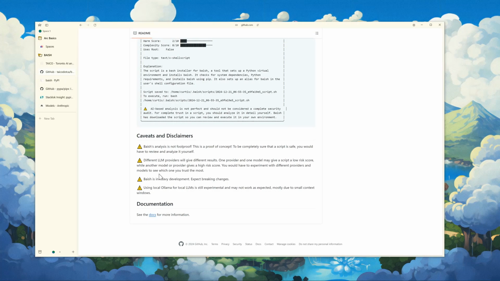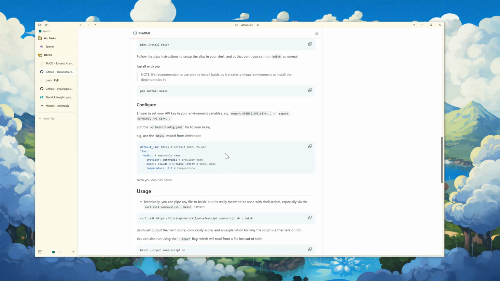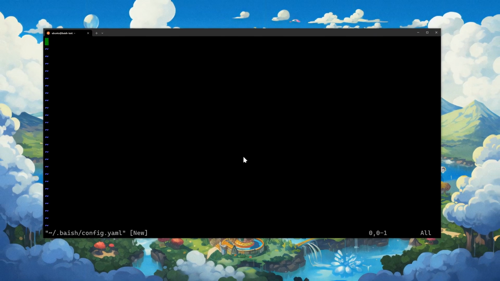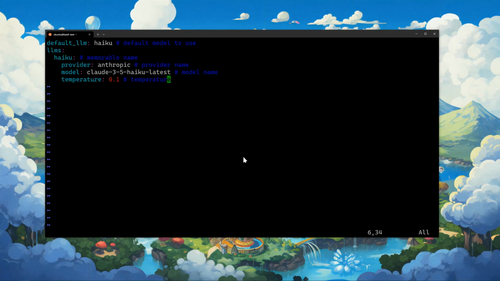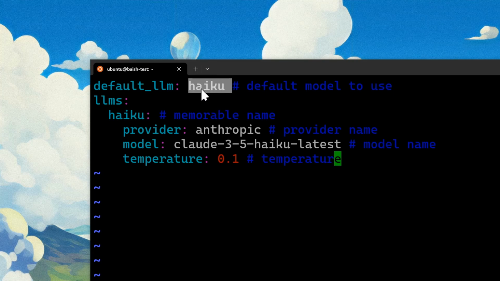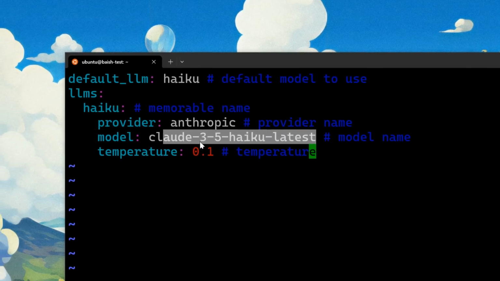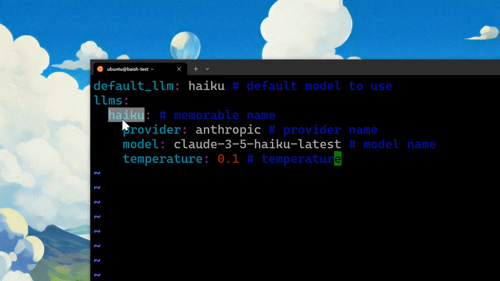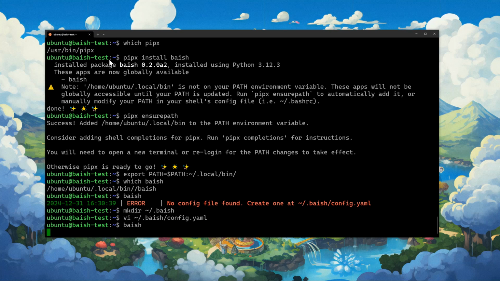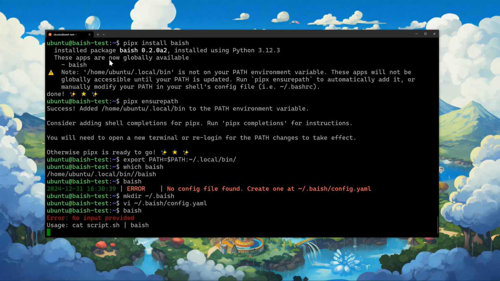and then I'm just going to hop back over to our installation instructions, and grab this configuration, and insert that. So we're going to use Anthropic. We're going to use their Haiku latest model. We've given it a nice name called Haiku, and we're saying this is our default LLM. So if I run baish again, it shouldn't give us an error about a config file, just that no input is provided, right?